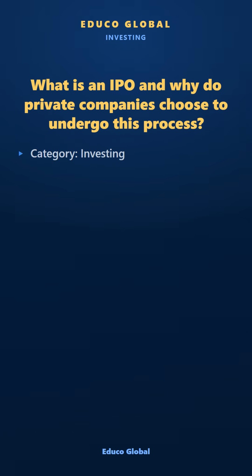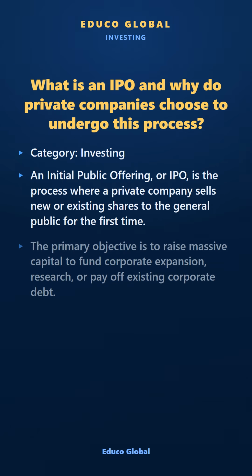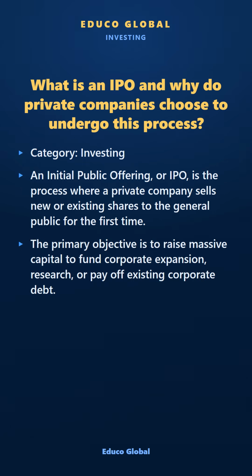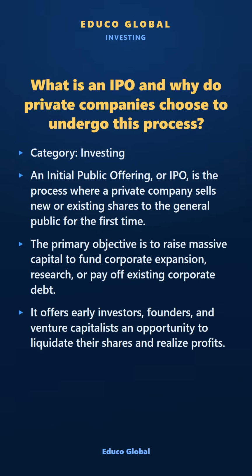Category: Investing. An initial public offering, or IPO, is the process where a private company sells new or existing shares to the general public for the first time. The primary objective is to raise massive capital to fund corporate expansion, research, or pay off existing corporate debt. It offers early investors, founders, and venture capitalists an opportunity to liquidate their shares and realize profits.